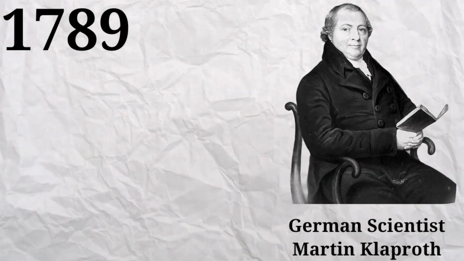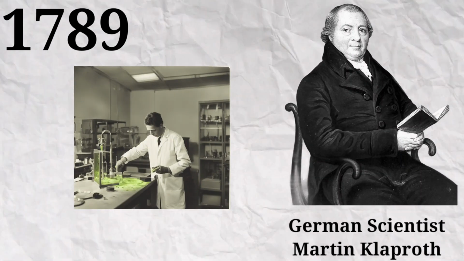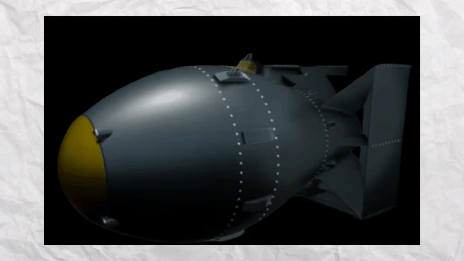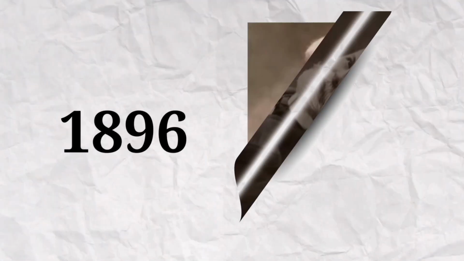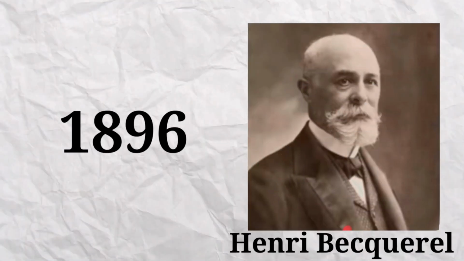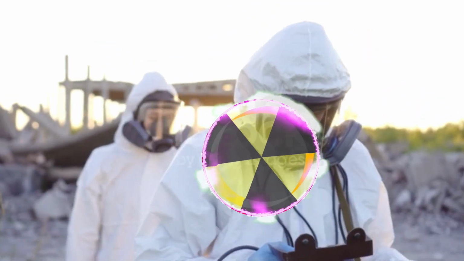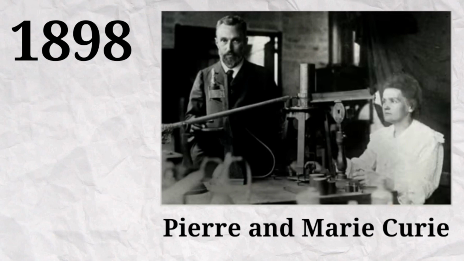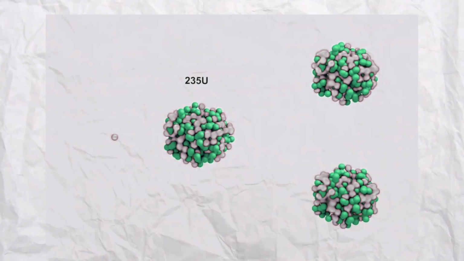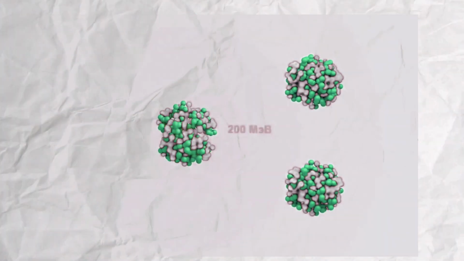In the year 1789, German scientist Martin Klaproth discovered a dense metallic element called uranium. But still, the journey to become a nuclear weapon began in the year 1896, when a French chemist, Henri Becquerel, discovered the radioactivity of uranium. Then in the year 1898, Pierre and Marie Curie discovered that when an element was being attacked with high energy, it was breaking down into smaller elements.